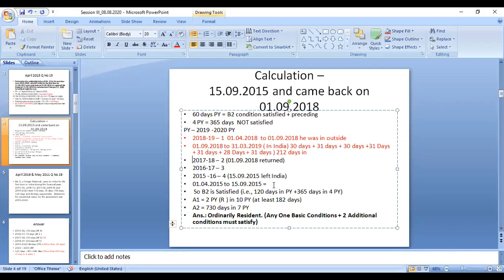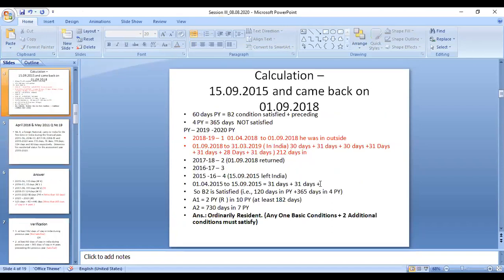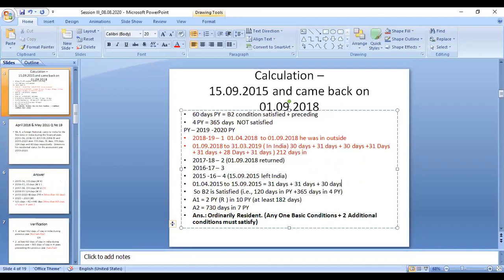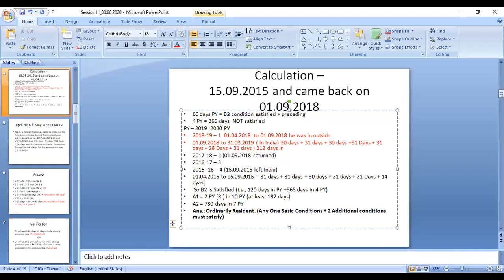Right. In this date, 1/4/2015 to 15/9: April 31 days, May 31 days, plus June 30 days, plus July 31 days, plus August 31 days, plus September 14 days. So now we can put in the total.